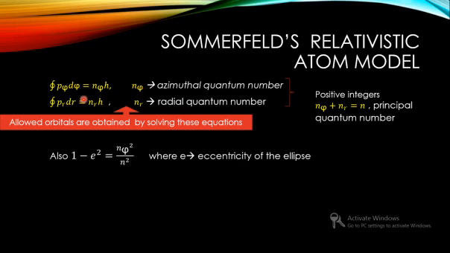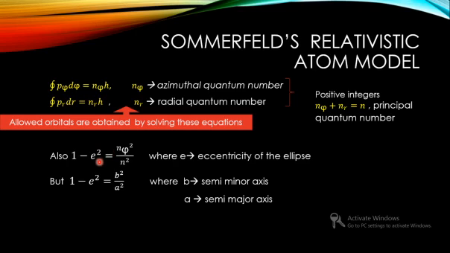It is seen that for an ellipse, solving this equation, you can see that 1 minus e squared is equal to n phi squared by n squared, where e is called the eccentricity of the ellipse, that is, how elliptical it would be, is given by e. So these n phi and n are related to the eccentricity, and it is also seen that it is equal to b squared by a squared, where b is the semi-minor axis and a is the semi-major axis.